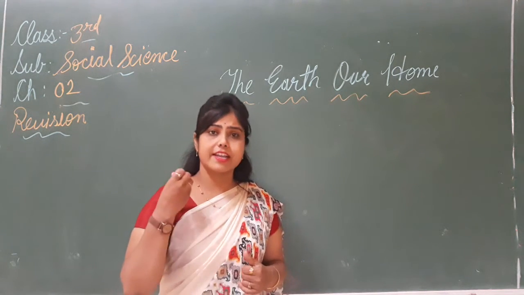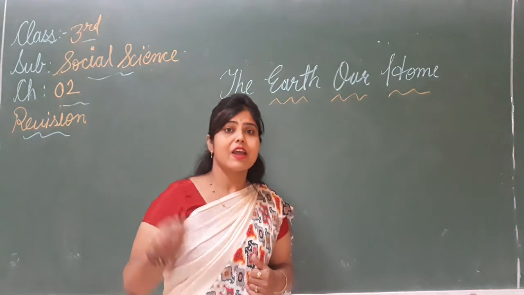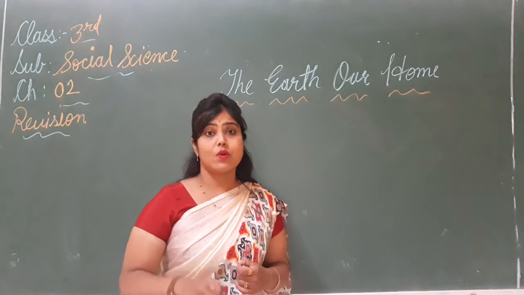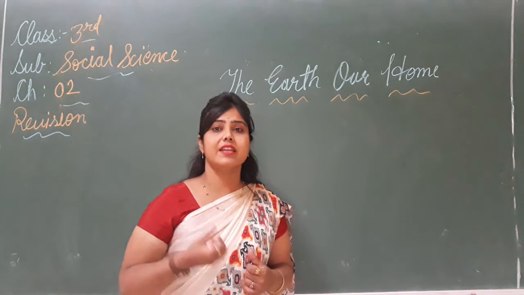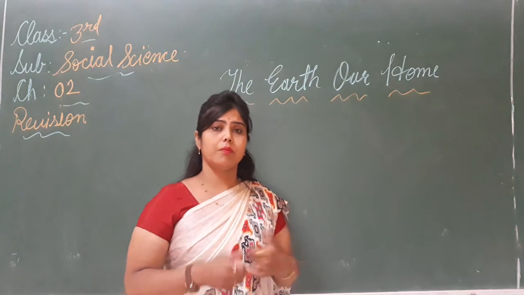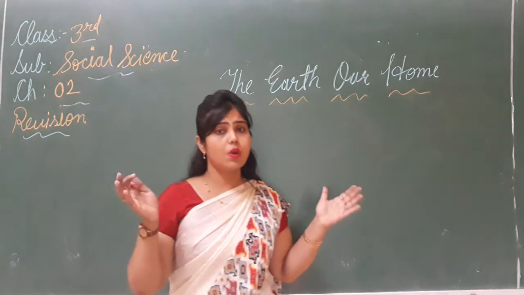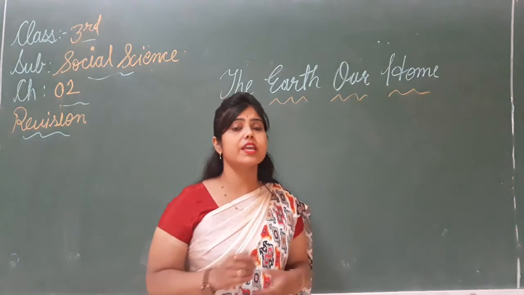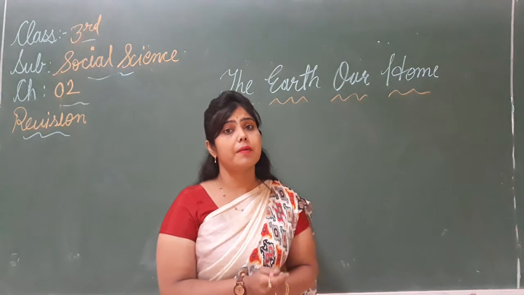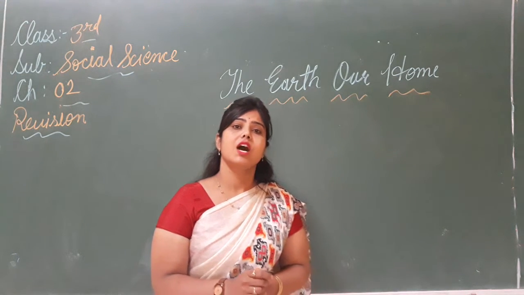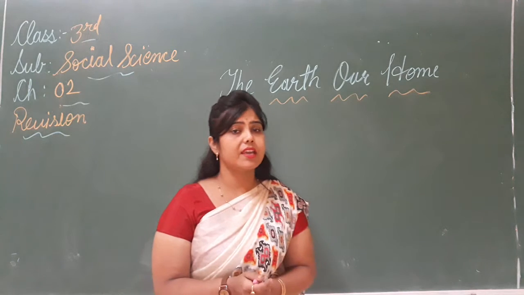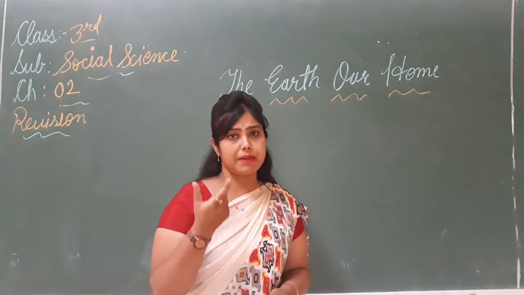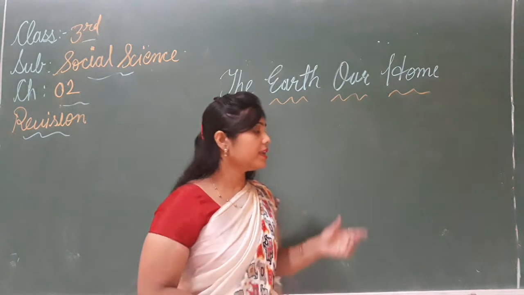We can see the correct size, correct location of all the continents, oceans by this globe. We can also see the distribution of land and water by this globe. But a huge globe is difficult to carry. बहुत बड़ा globe को carry करने में difficulty होगी. So we need a map in place of globe. हमें किसकी जरूरत पड़ी थी? मैप की. Okay, so that's why we need a map, and the small places can't be shown in a globe.